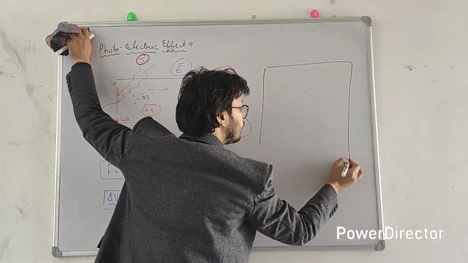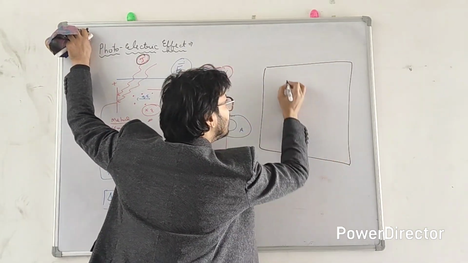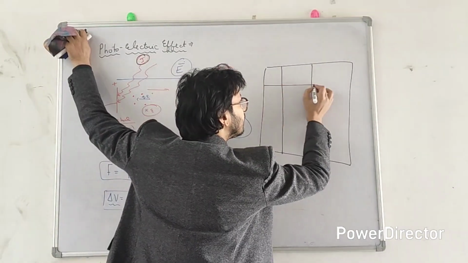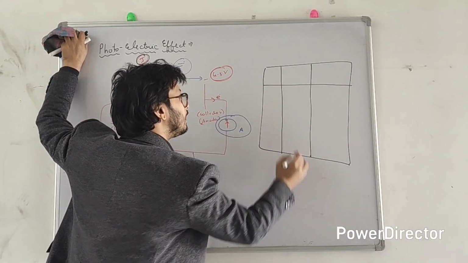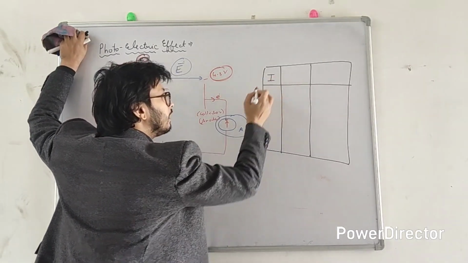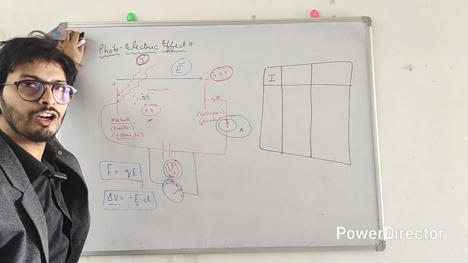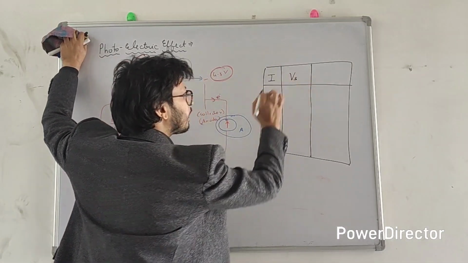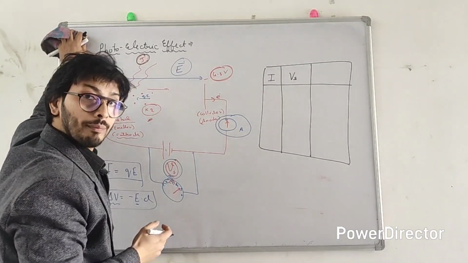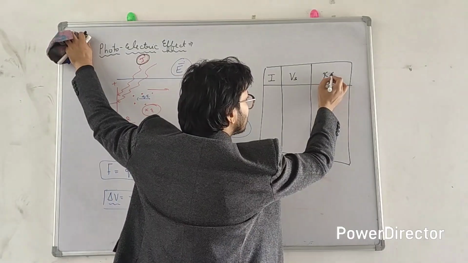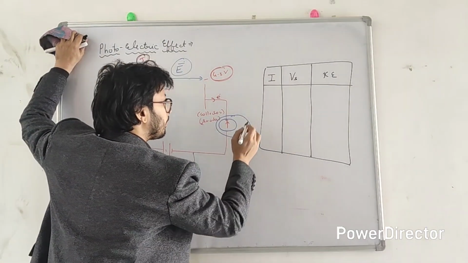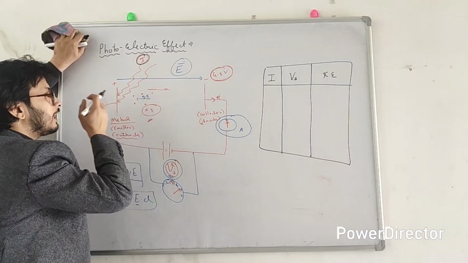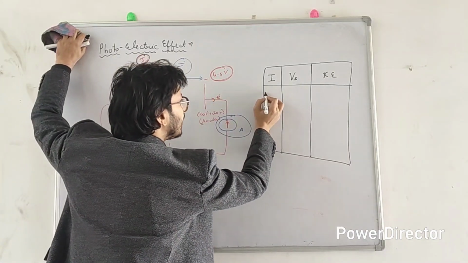Let me draw a chart for you, and I'm just taking some example to showcase what actually happens when Philipp Lenard did this experiment. Okay, so let's say this column shows the intensity of light, I. This shows the stopping potential required to stop the electrons, and this is the kinetic energy, right? So suppose the first reading he observed was at intensity I1.